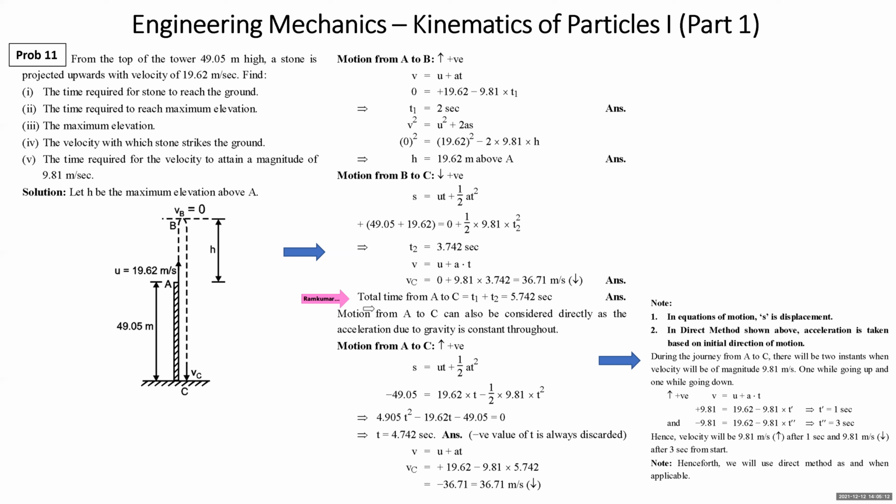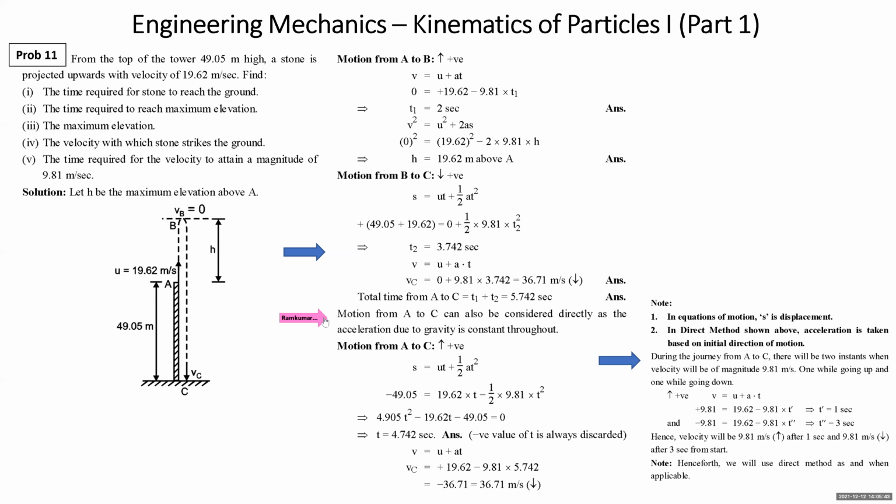Now, students, if you want to find velocity at C, or the total time from A to C, or you want to find velocity with which the stone hits the ground, we can apply the motion directly also. Motion from A to C can be considered directly as acceleration due to gravity is constant throughout. I had already discussed in the last sum of mine that when stone is going up, then also acceleration is 9.81 meter per second downward.